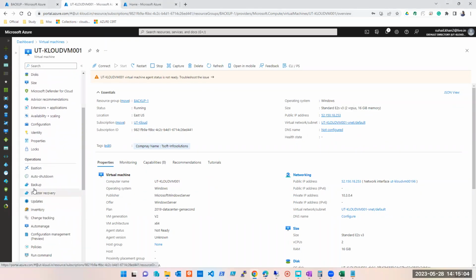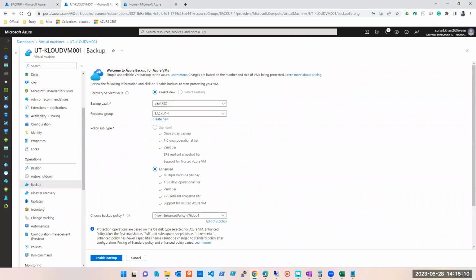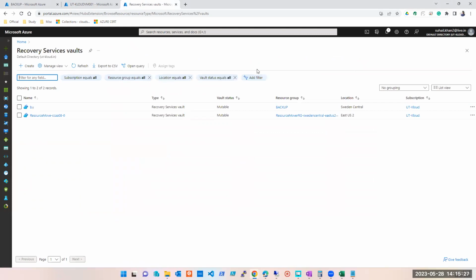Now let's go to the portal. If you want to take a backup, this is one option, right? From where you can take the backup. Here you can start creating a recovery services vault and everything, but we are not going with this option. What we are doing is creating a recovery services vault manually.